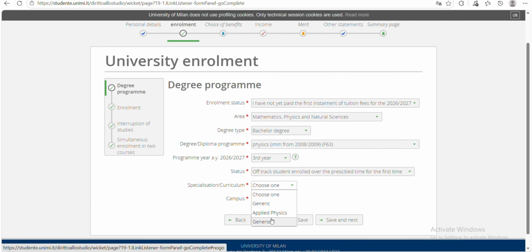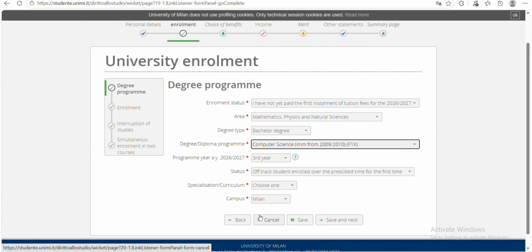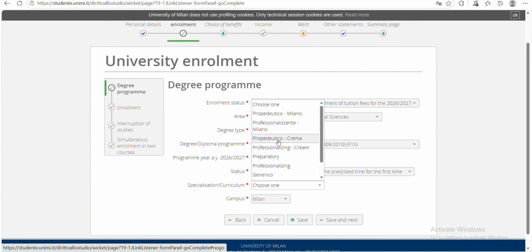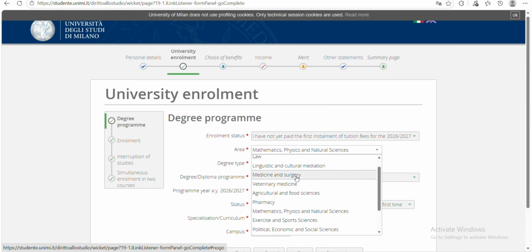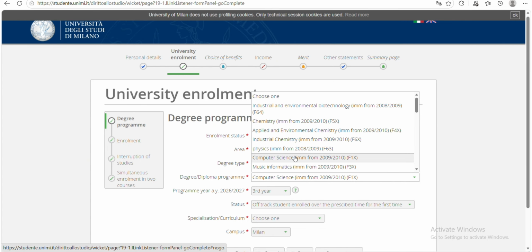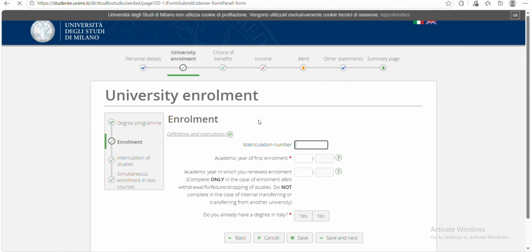And then you go to the specialization curriculum, generic physics, applied physics, generic. So let me try changing this to, let's say, computer science and specialization. You see there are different specializations you can go for, but let's go back to the physics we chose, physics. And then here I'll be going for applied physics. The campus is Milan. Save and next.